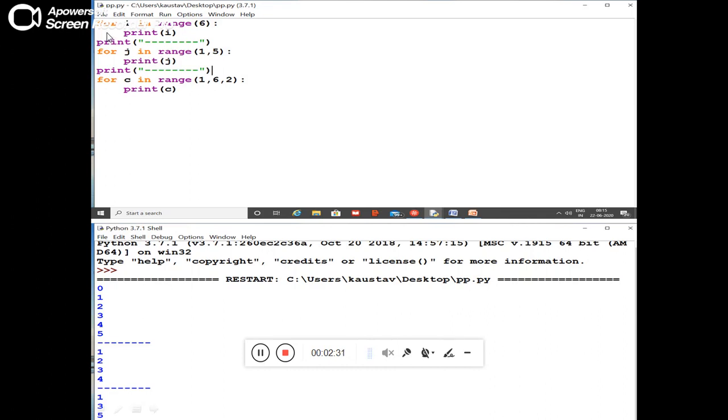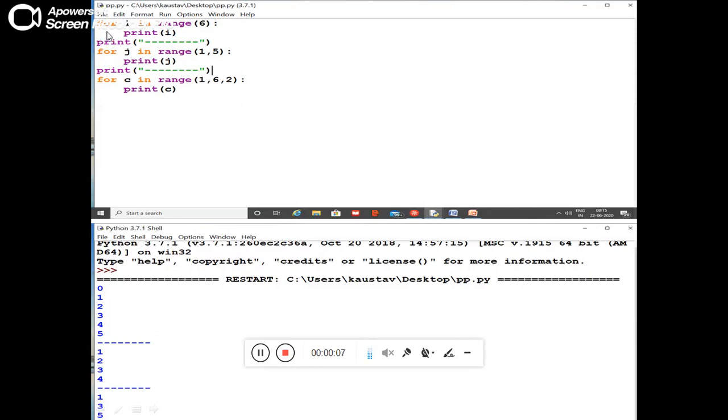Now suppose the first line I have written is for I in range. What is a range? Range is a function which is used with the for in Python. We have not seen this in Java and C++. A range is used to determine the start value and the end value of the for loop.